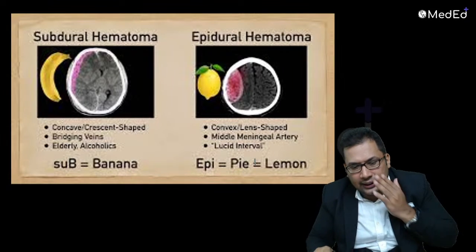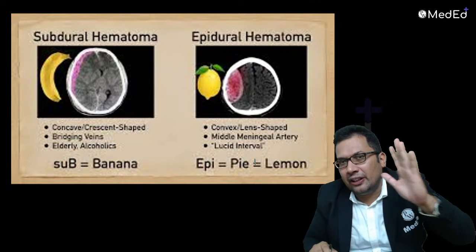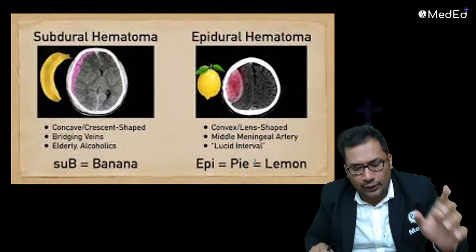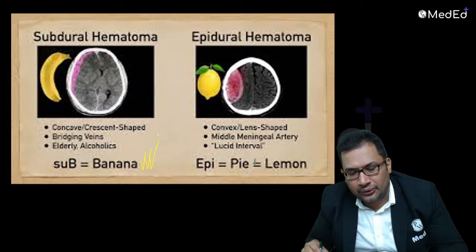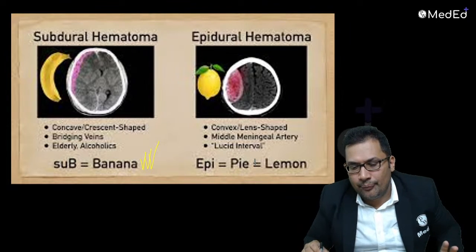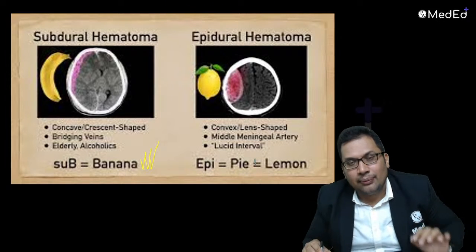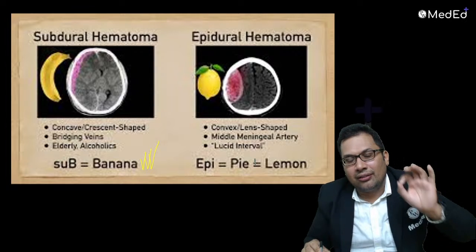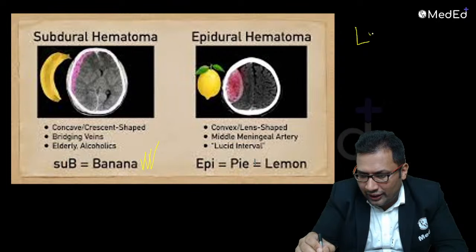Anna, idli shape, Anna, idli. Very good. Good answer. This is a very important picture. A very funny way you can remember. Whether in the exam it is concave or convex: banana shape. Banana hoga subdural hemorrhage. Concave, convex, crescent shaped hemorrhage because of bleeding from bridging veins. Common in elderly people, alcoholics, SDH hoga. If it is biconvex, lens shaped, idli shaped, because of bleeding from the middle meningeal artery, that is nothing but your epidural hemorrhage, lemon shape. And these two are very important questions.